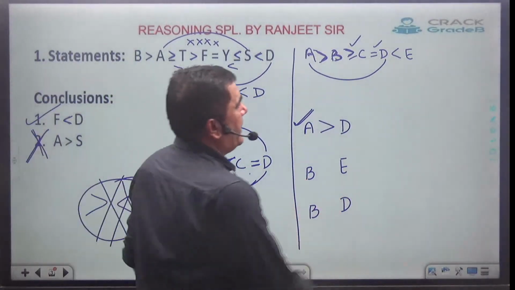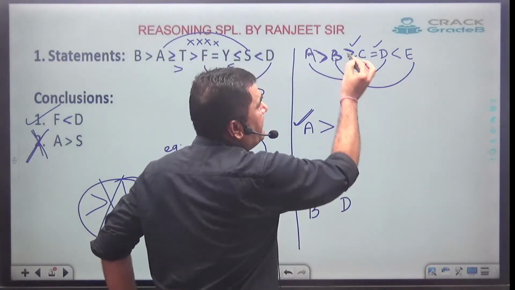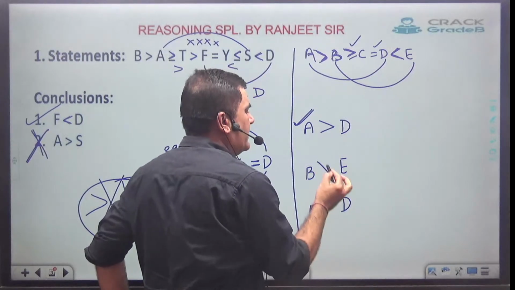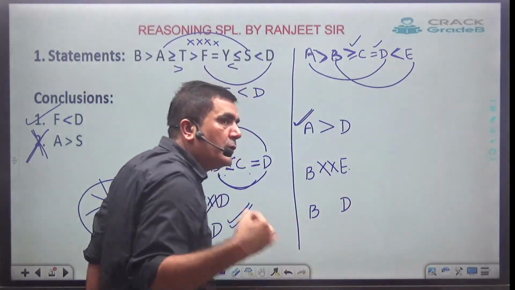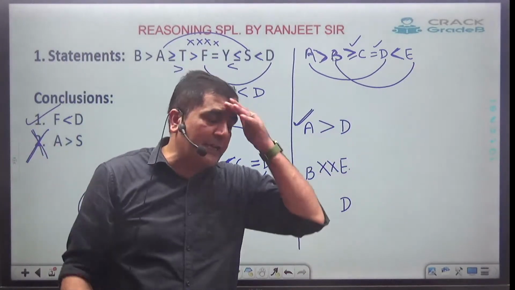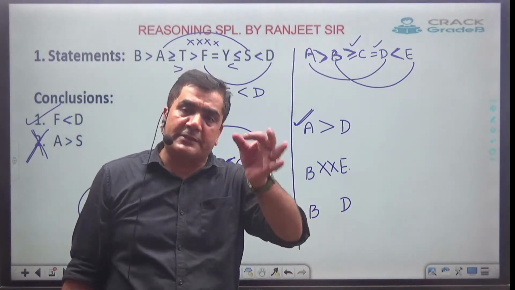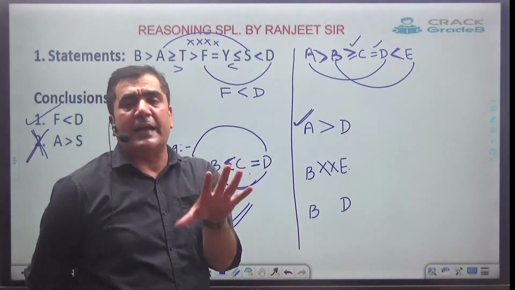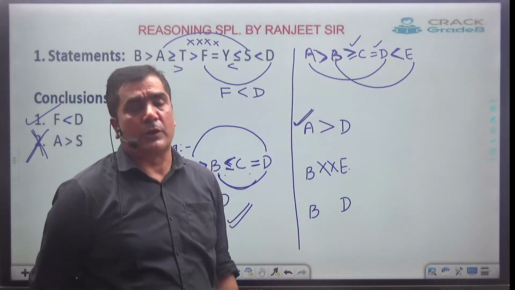Now check B and E. Between B and E, both the faces have come. Both the faces have come means no relation. And no relation means what? No need to check equal to. We will check equal to only if a relation exists between any two variables. If a relation doesn't exist, there is no point in going for equal to.